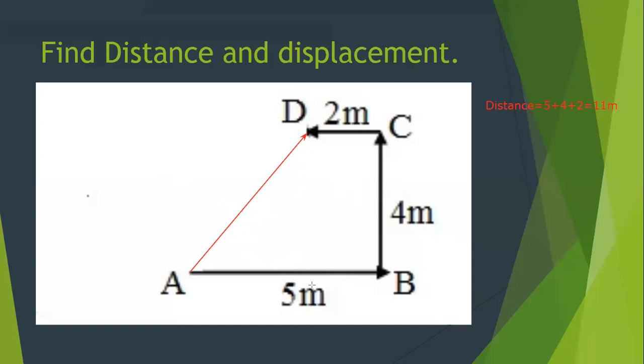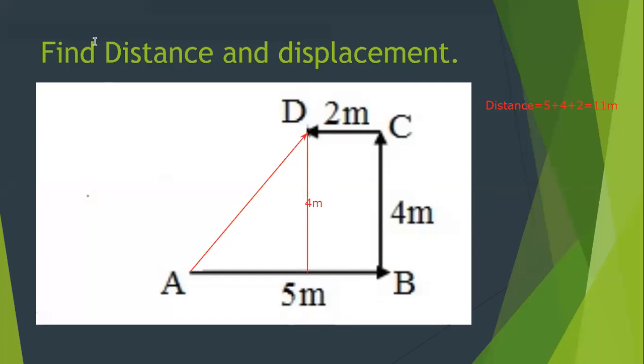Now I want to find out how much is this distance. So we do a little bit of manipulation here, some adjustments. Now I know the distance between B to C is 4 meters. I draw one more line parallel to it. How much will be this distance now? Since it is parallel to BC, this will also be 4 meters. Why? Because BC and this are the same, they are just parallel to each other.